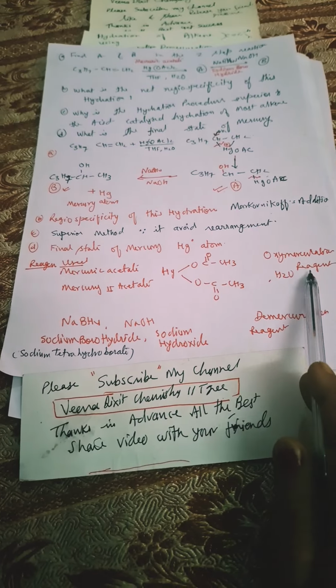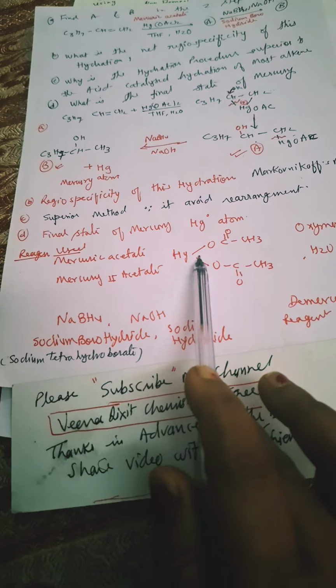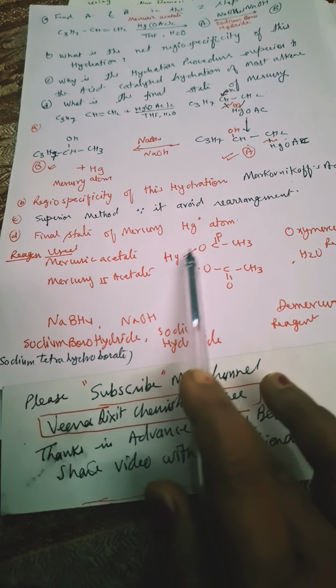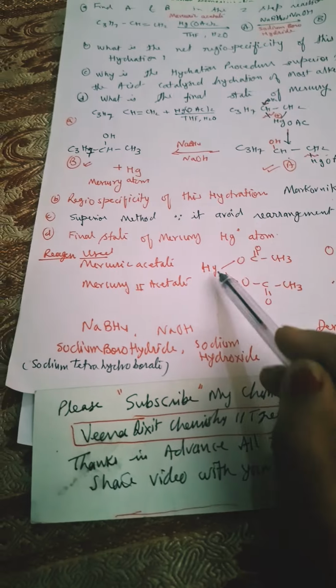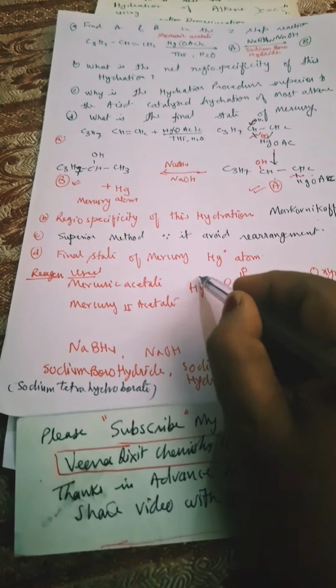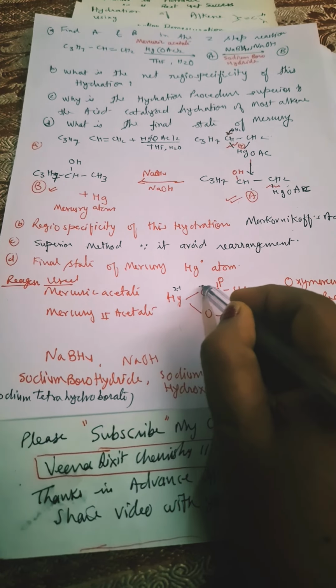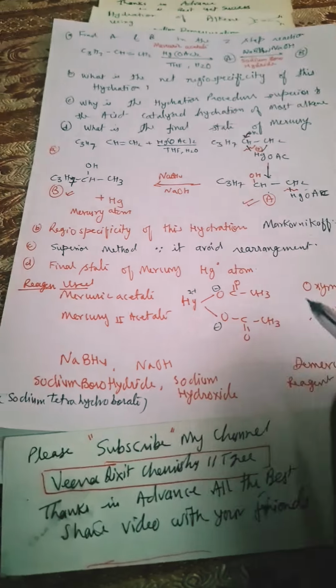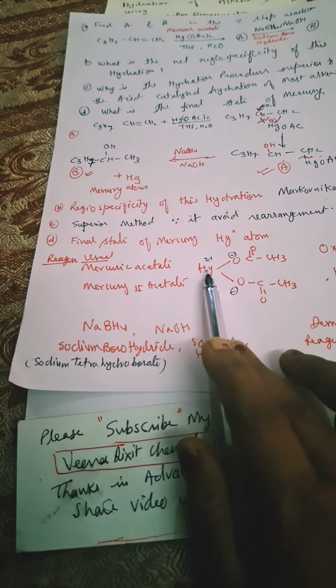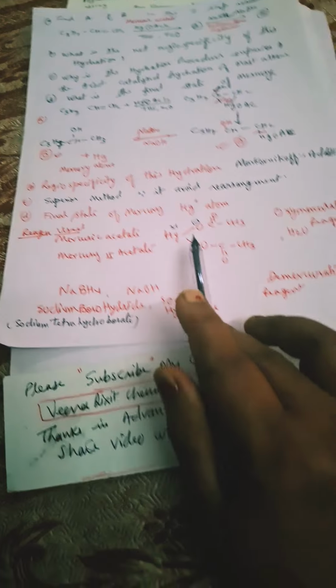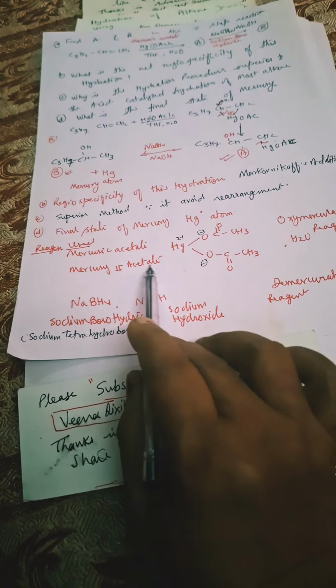Now here I will say, sometimes they can ask the oxymercuration reagent. So mercuric acetate, this is mercuric acetate. Hg, this C from here, CH3, C=O, the negative is satisfied by this. I am writing charges so that it will be very clear to you. Two negative charges, two positive charges. CH3COO, Hg, both of them are attached to this. So this is mercuric acetate or mercury(II) acetate.